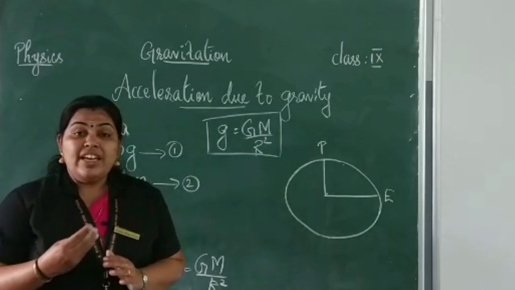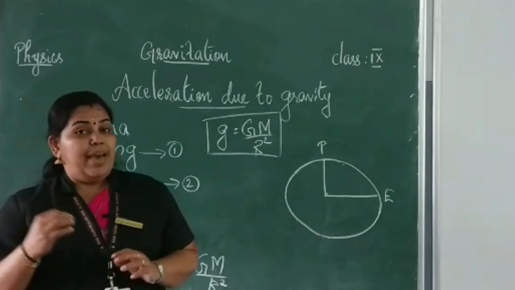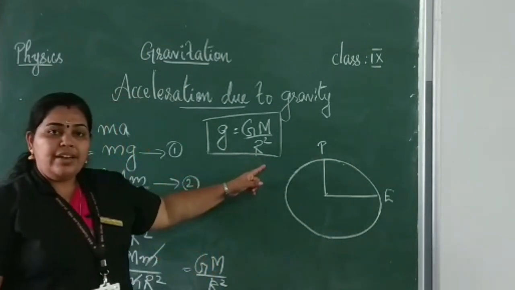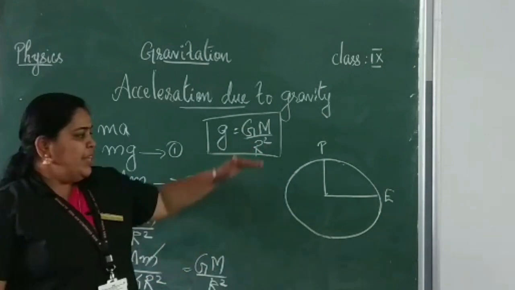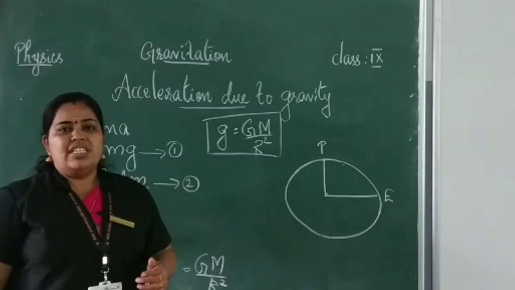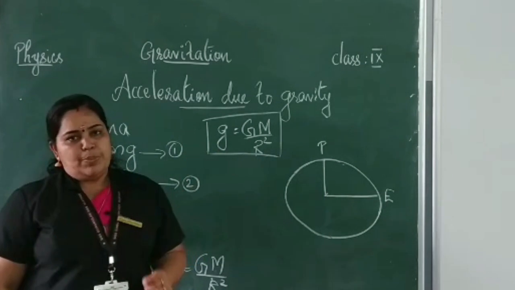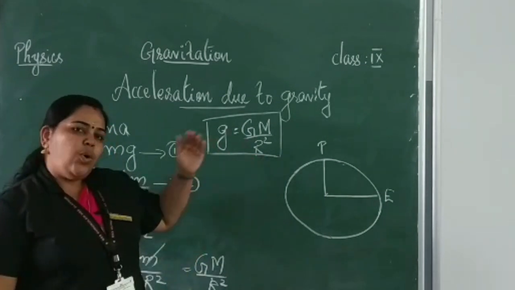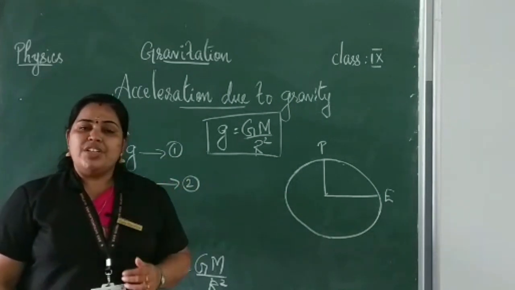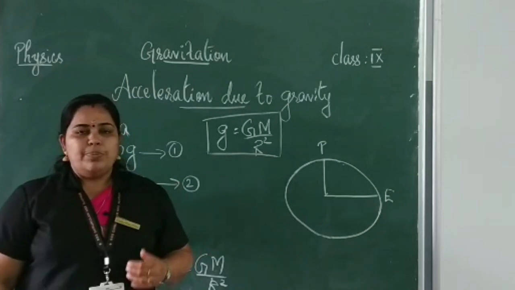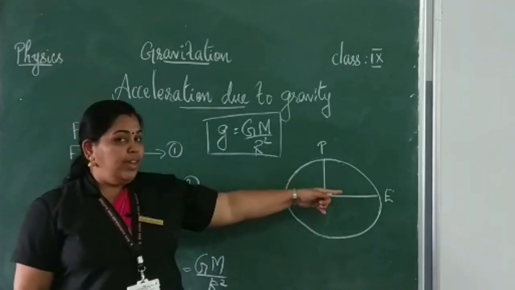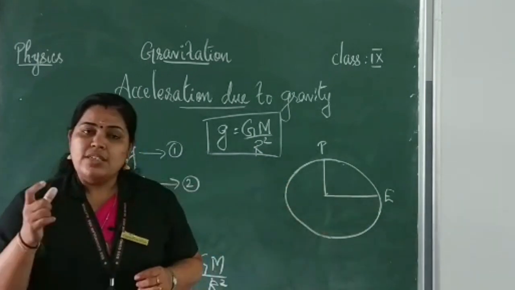So can you tell me where will be the acceleration due to gravity maximum? Can you say? That is, with respect to what should we compare? We should compare with the radius. We know, as radius decreases, what happens to acceleration due to gravity? Acceleration due to gravity increases. They are inversely proportional, because here the radius is in the denominator, isn't it? So where is the radius less? At the poles, isn't it? The distance to the poles is less. So where will be the acceleration due to gravity maximum? It will be at the poles. Minimum at the equatorial region. Why? Because the distance or the radius is more.